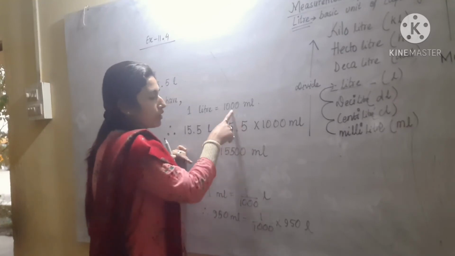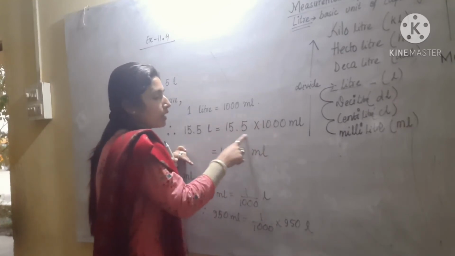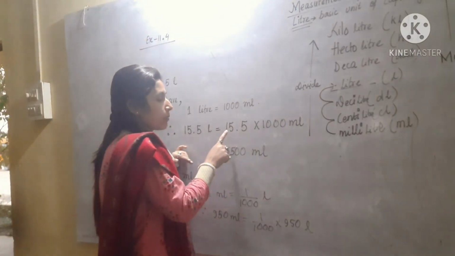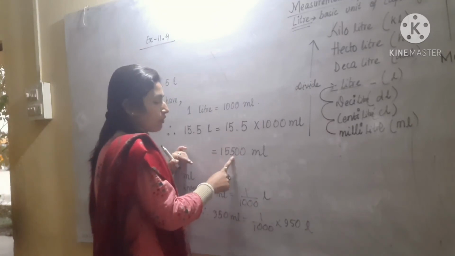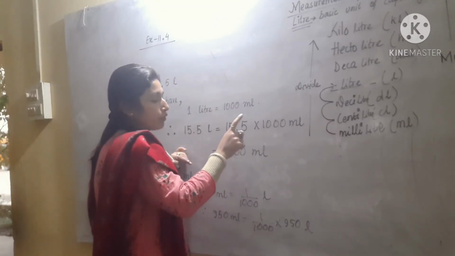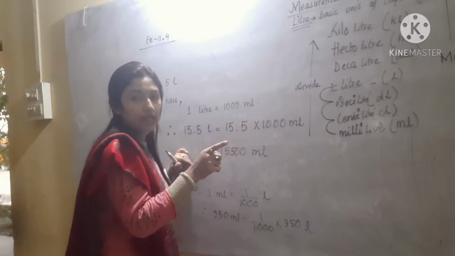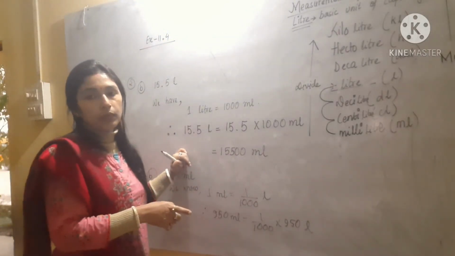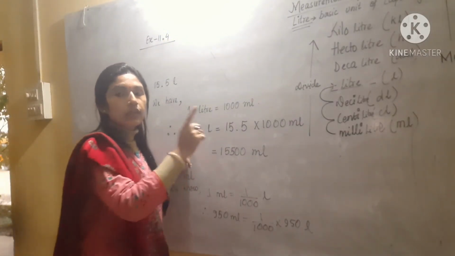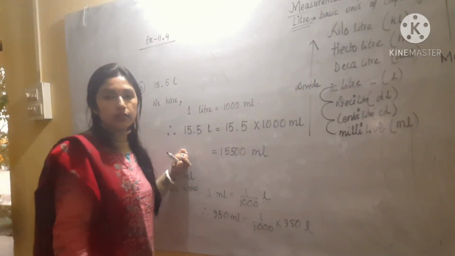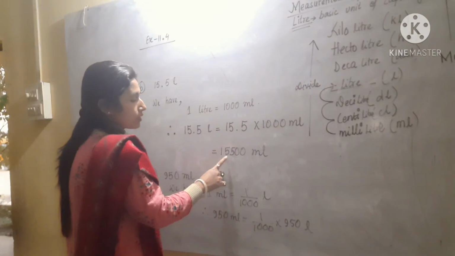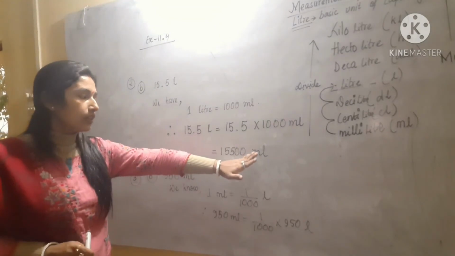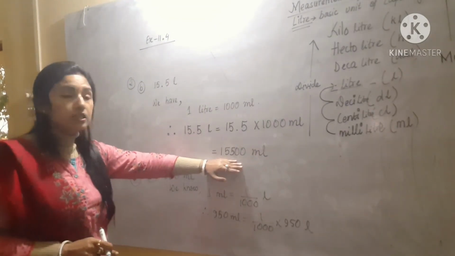This will be 15.5 into 1000. Okay. So you know how to multiply a decimal number with a whole number. We can easily multiply. You will get the same digits, that will be 155. And you know the decimal point will be shifted towards the right side. If we are multiplying by 10, 100 or 1000 with any decimal number, then the decimal point shifts towards the right. This is already discussed in the decimal chapter. So like this we are getting the answer as 15,500. This will be in milliliters. So finally the capacity of the water in the bucket is this much milliliter.